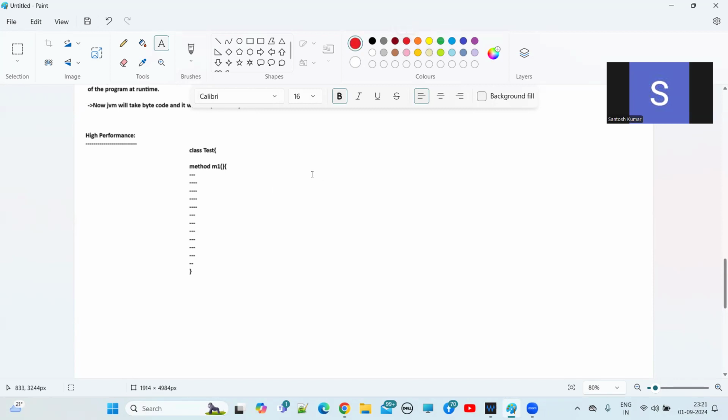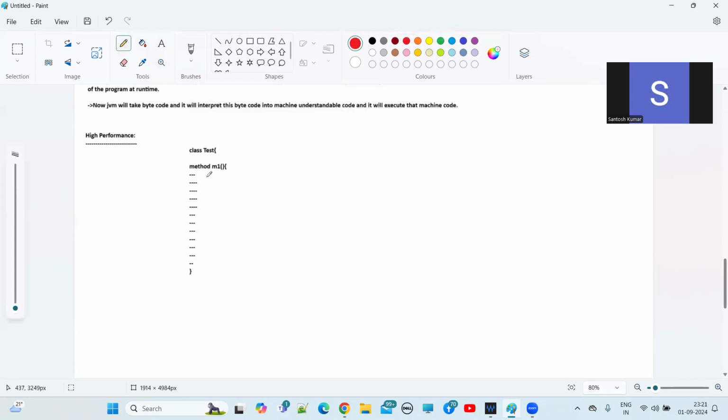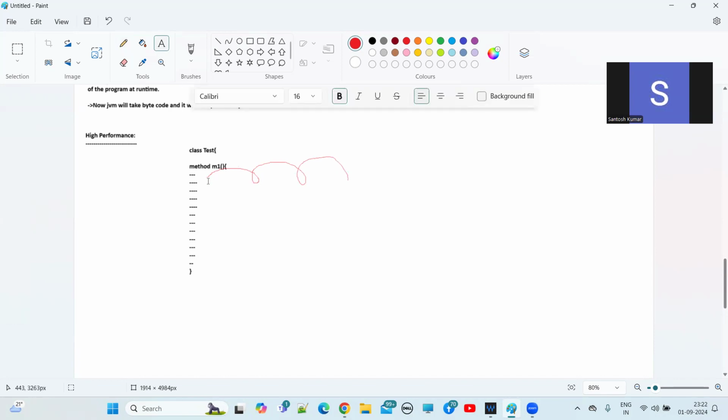So here we have 10,000 lines of code. In the JVM, there is an interpreter, right? What is the responsibility of the interpreter? The interpreter reads the first line. We have 10,000 lines, so for each and every line, the interpreter reads the line, interprets, and then executes. How many steps will it take? Three steps, guys. First it will read the line.